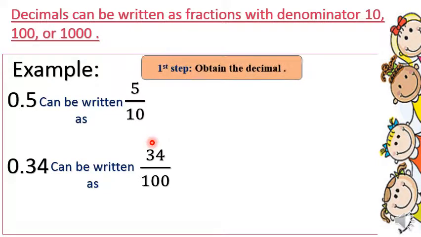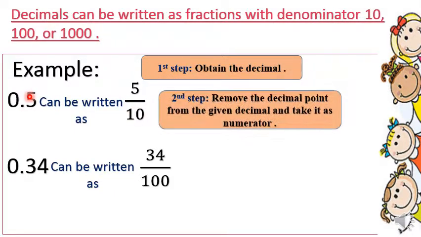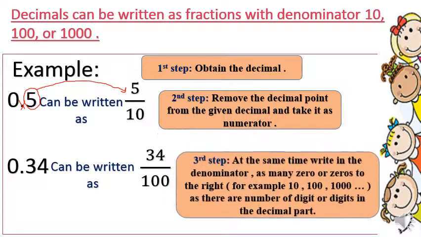Step 1, we obtain the decimal. Look at the decimal. Step 2, remove the decimal point from the given decimal and take it as a numerator. So we remove the decimal point and take the number and put it in the numerator as we did here. Step 3, what to do in the denominator? We write in the denominator as many zeros as there are digits in the decimal part.